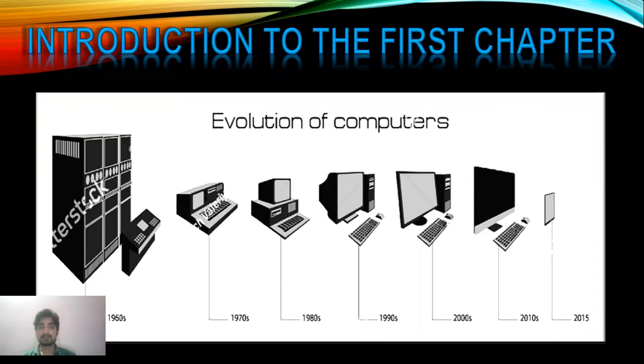The first general purpose computer which we are using in today's day was made in 1960, but that was not the first computer. Before that, in 1833, the first computer was developed by Charles Babbage. So let's move further in this chapter and see one by one all the developments of computer.